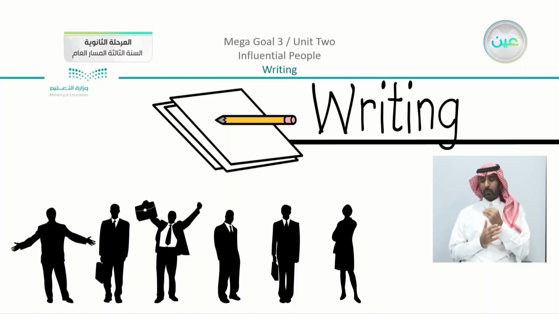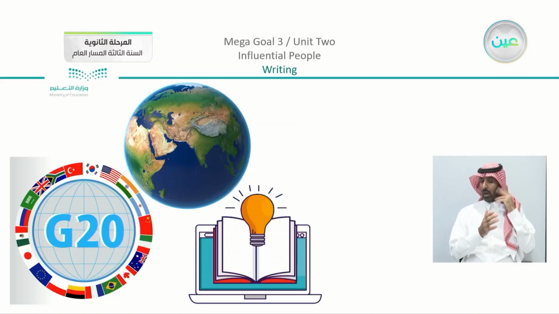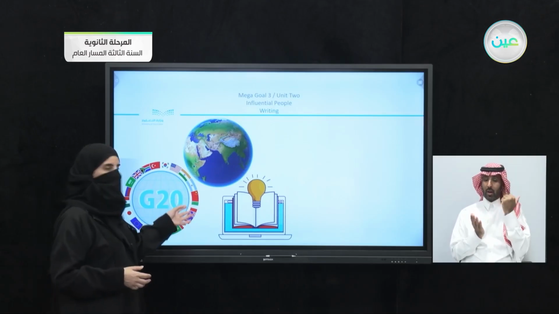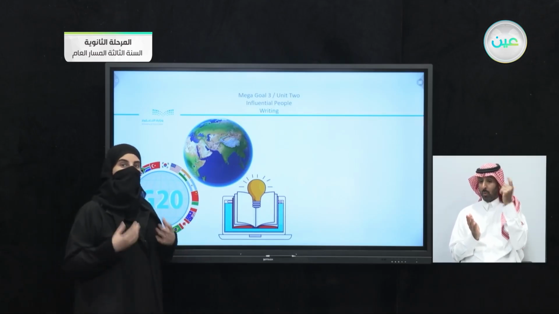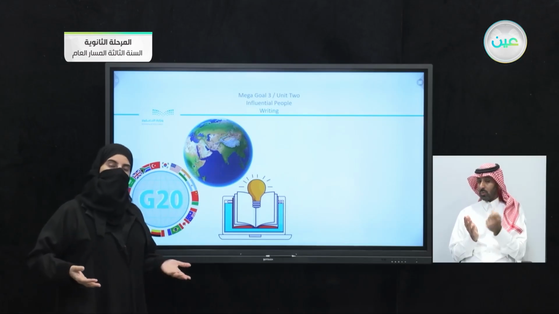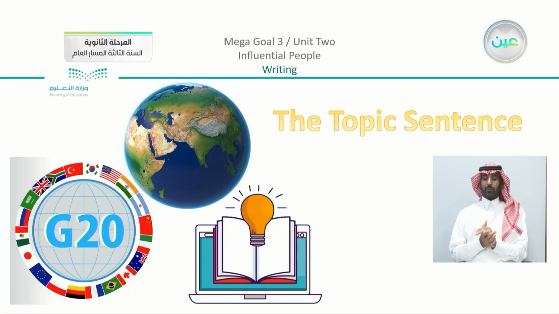Now we have in the writing lesson, what did we take? Now you can see that we have something about the G20. We have global issues or global problems that we discussed. We have something concerning writing. Now, if you remember that there was a text, you listened to me, you read with me. We had different tasks that we did within the text here.